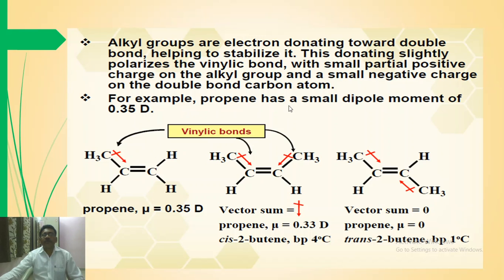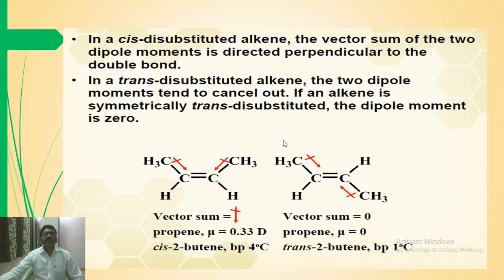For example, propene has a small dipole moment, that is 0.35. This is the dipole moment 0.35. This is propylene. The first example is cis-2-butene and the second is trans-2-butene.